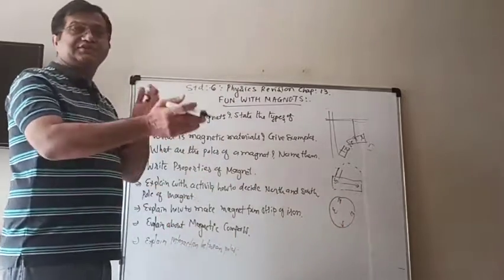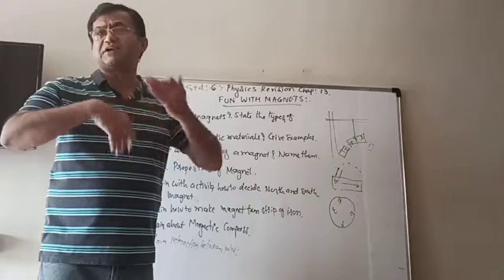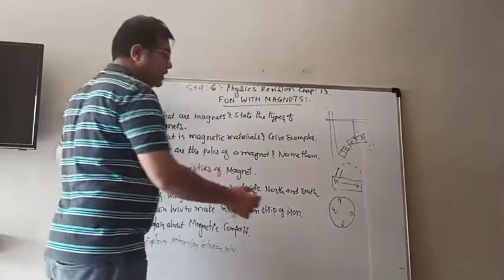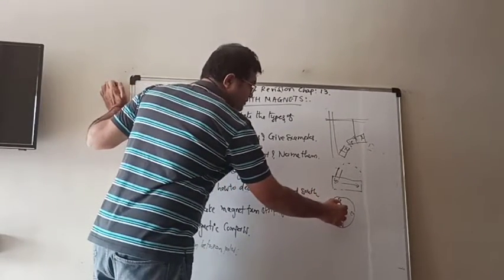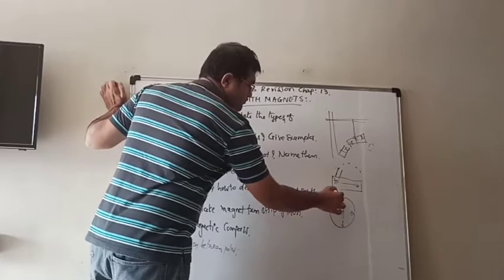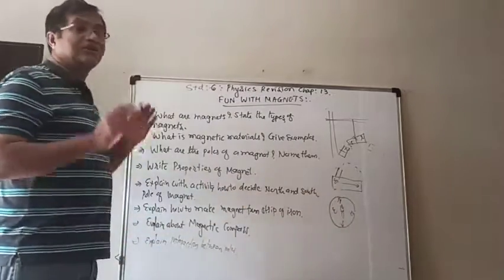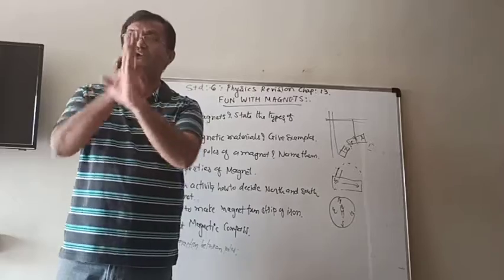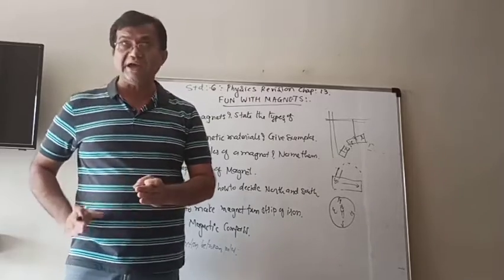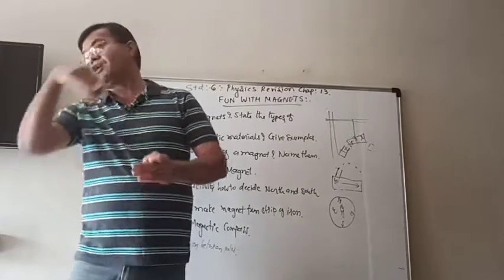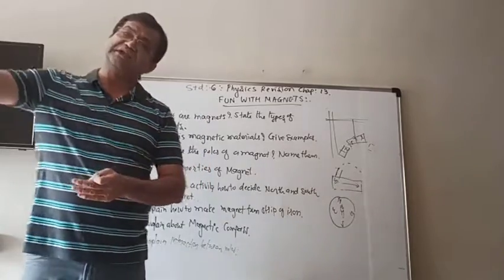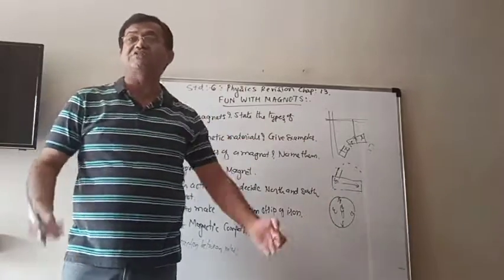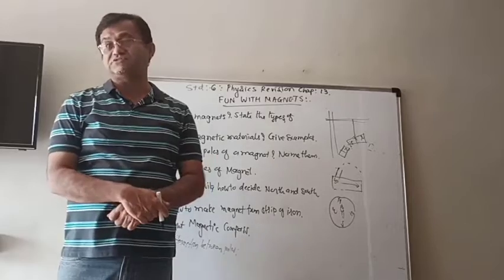Now we have to rotate the magnetic compass such that the north pole of the needle coincides with the north written on the dial. When they coincide, that direction is the north direction, opposite is the south direction, then the east direction, the west direction and other directions.